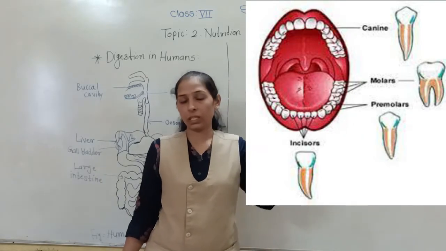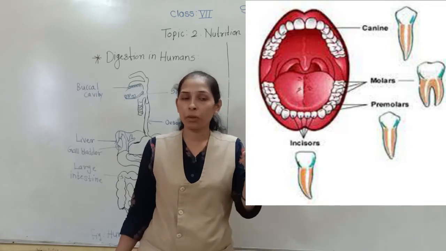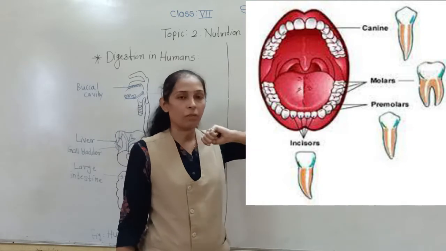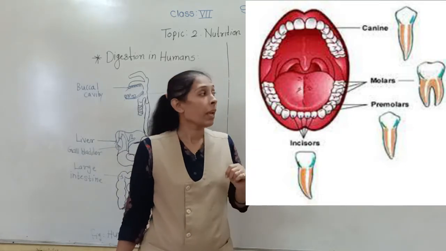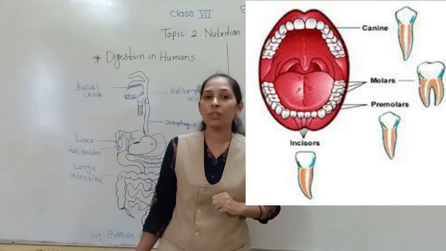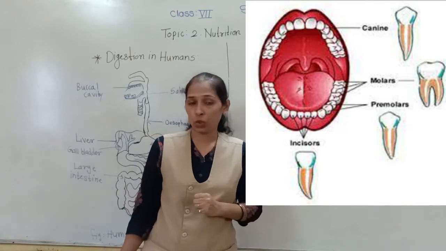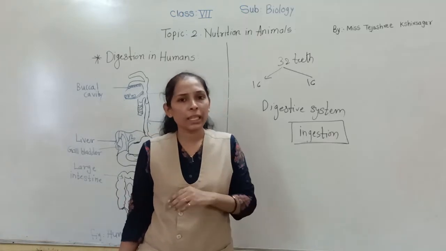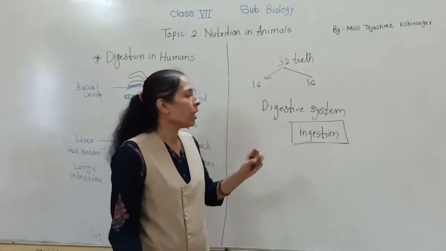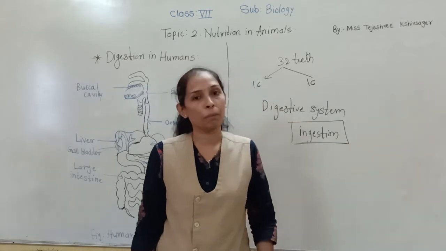In this way, these are the different types of teeth present in the human jaw. The lower jaw and upper jaw have the same types of teeth. Very important, the last two molars are called wisdom teeth. They come out after some age, mostly at the teenage, and are called wisdom teeth. So this is all about the types of teeth present in the human body.